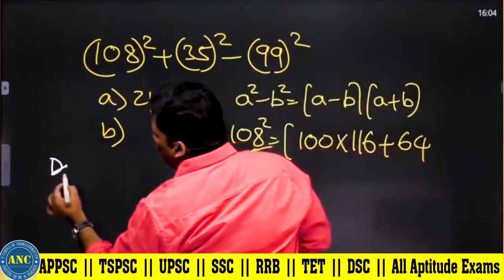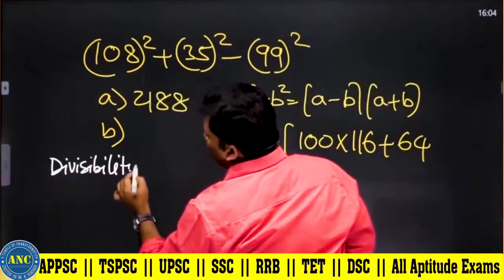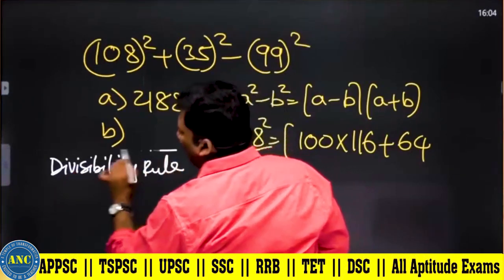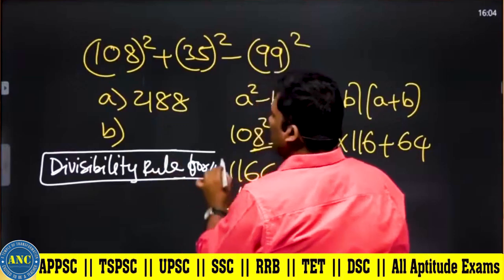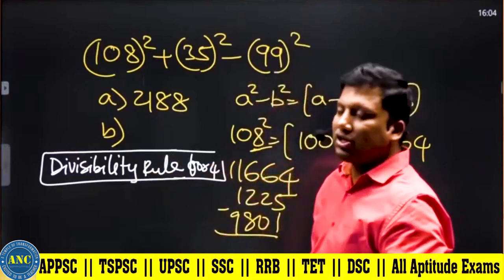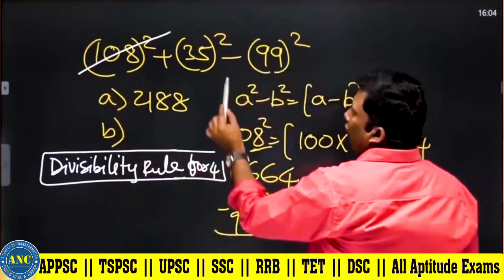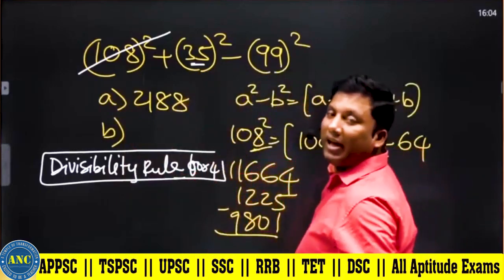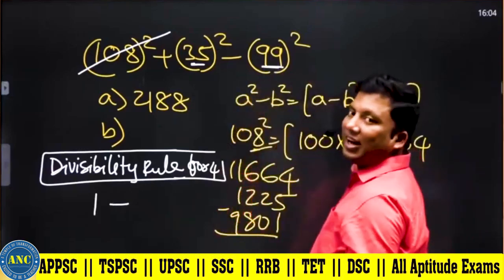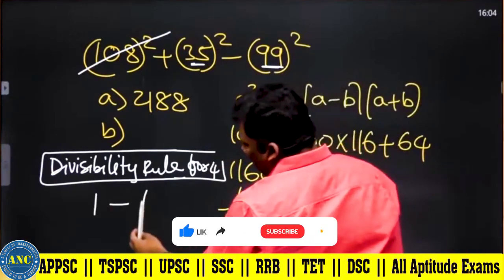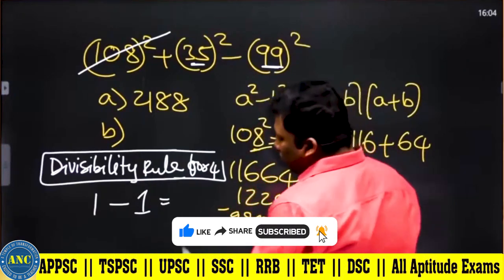Suppose divisibility rule. For 4, let us use the divisibility rule for 4. What is the divisibility rule for 4? Last 2 digits should be divisible by 4. 8 is divisible by 4. 4 9s are 36 minus 1 square, it is 1. 4 25s are 100, minus 1 square. 1 minus 1 is 0.